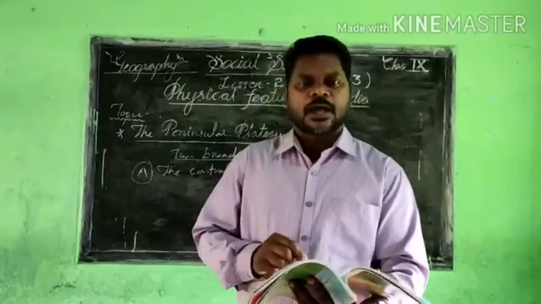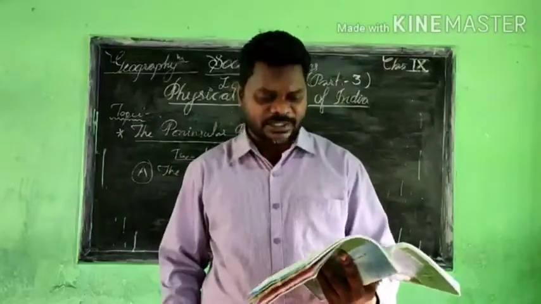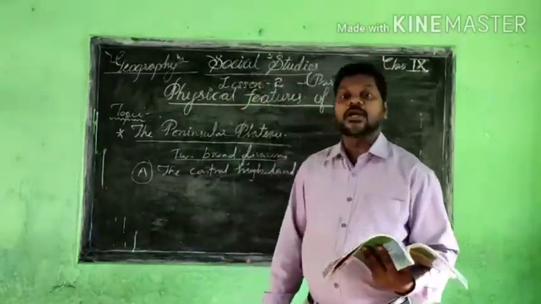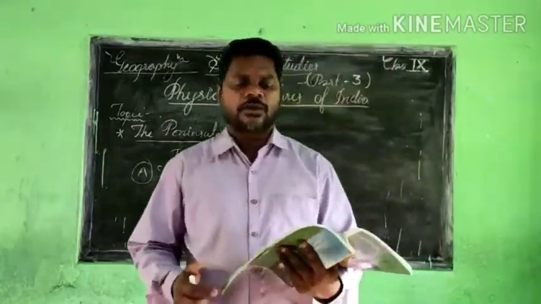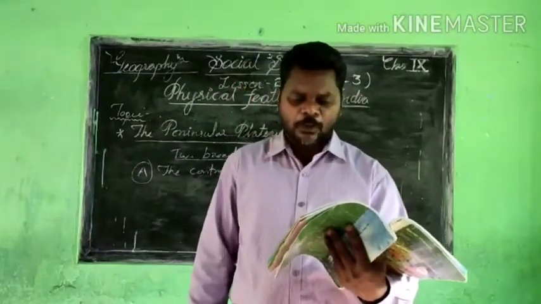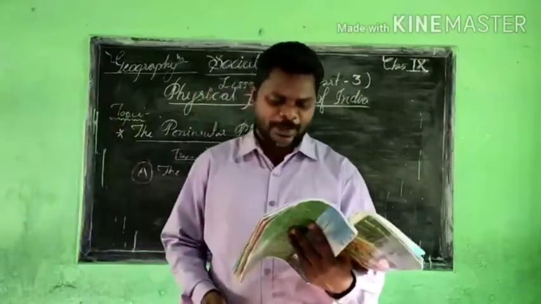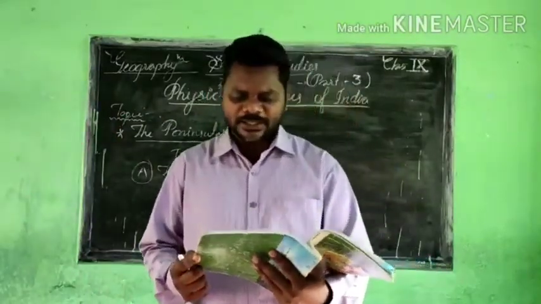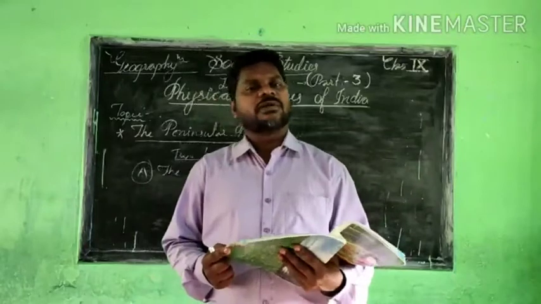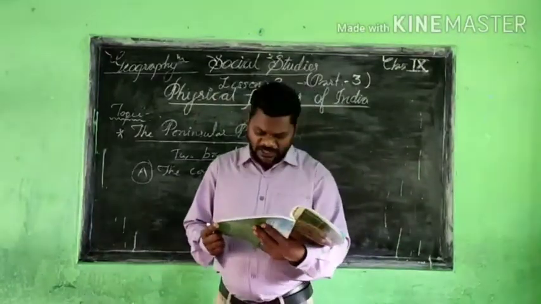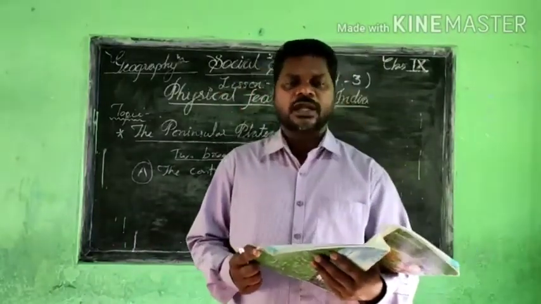So while you are learning, and after that, go through the map which is given there, and find the location of the Central Highlands. You have to identify it from the textbook itself. Here it is mentioned that the location is the Vindhyan Range, bounded by the Satpura on the south. The Aravallis are in the northwest, and in the further westward extension, the Central Highland gradually merges with the sandy and rocky deserts of Rajasthan.